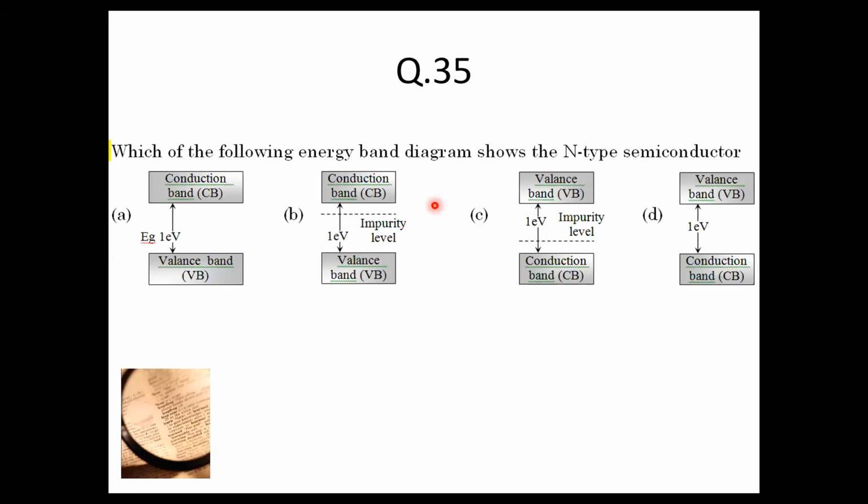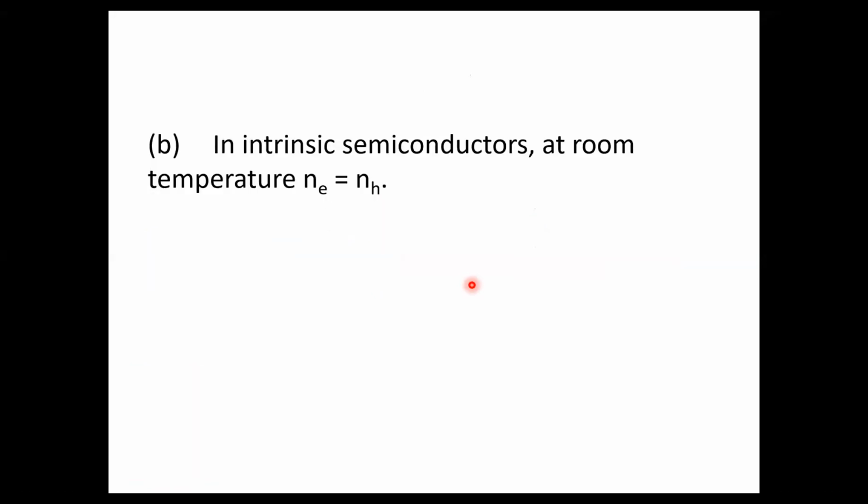Yes, so the right answer is option B. Conduction band, valence band, and the impurity level is closer to the conduction band because of the large number of electron concentration. So the answer is option B. 36.